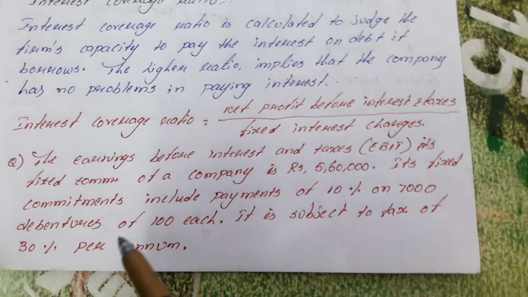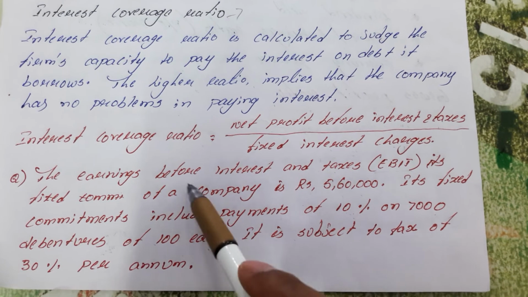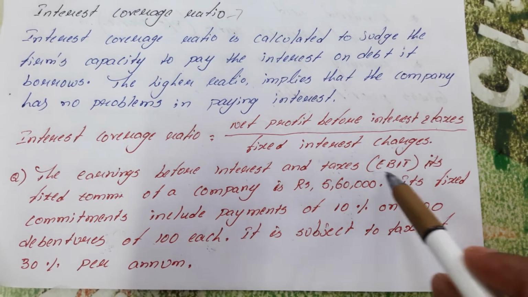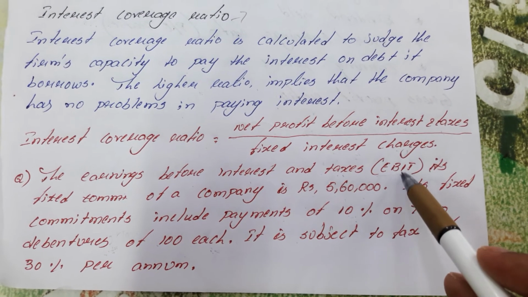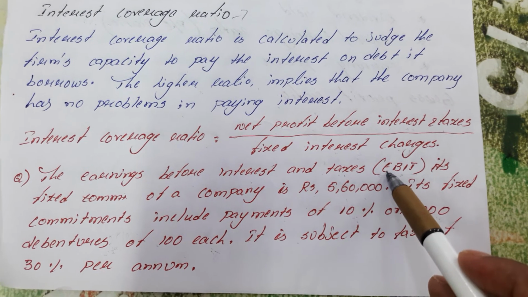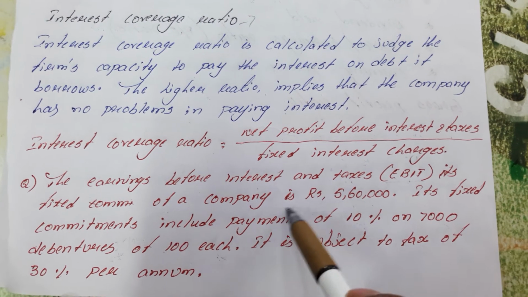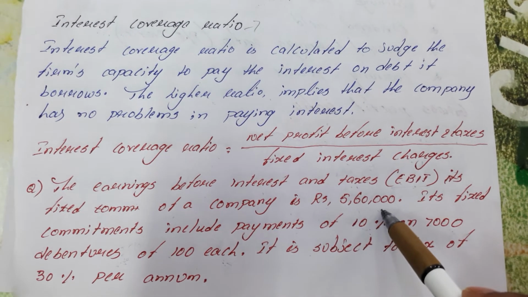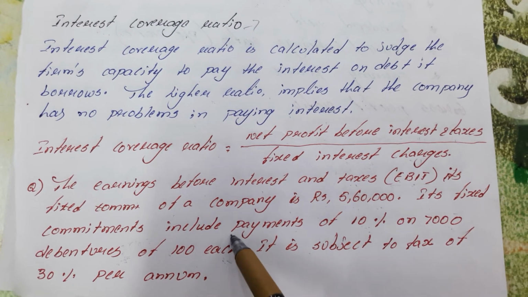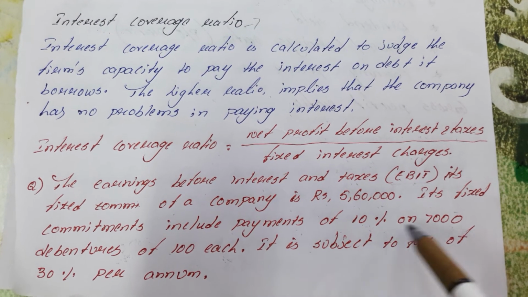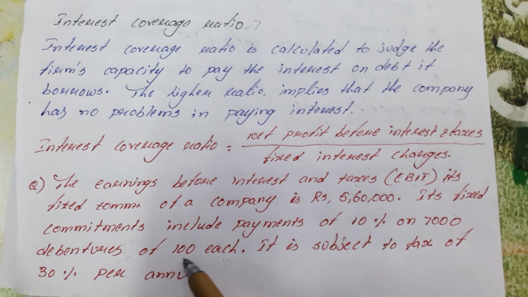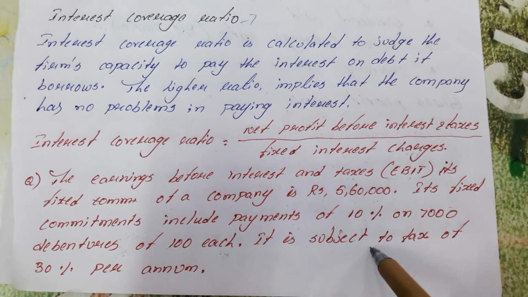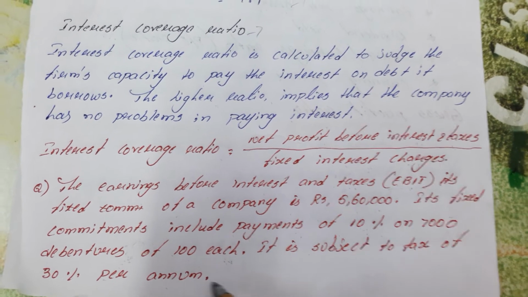Next we see one problem. The earnings before interest and taxes, we call it EBIT. EBIT of a company is rupees 5,60,000. Its fixed commitments include payment of 10% on 7,000 debentures of 100 each. It is subject to a tax of 30% per annum.